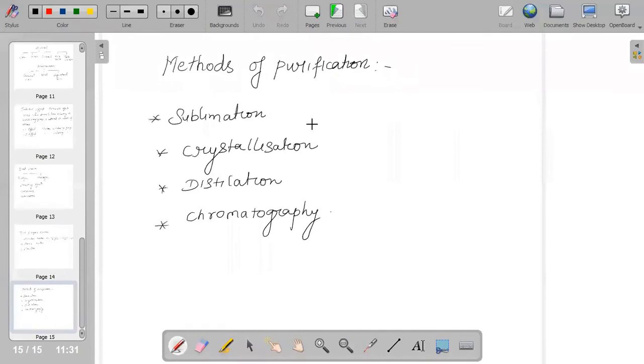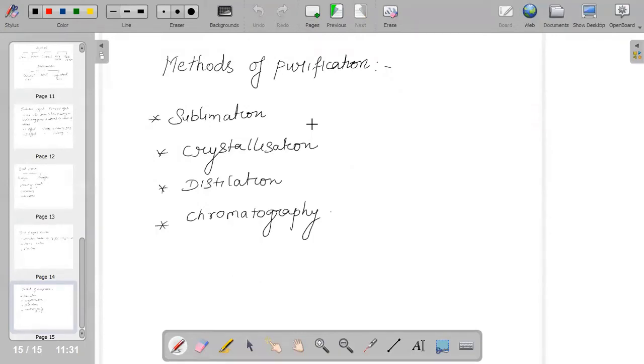And next we have to study the different types of purification. There are various methods involved in purification: sublimation, crystallization, distillation, chromatography, and the differential extraction method.